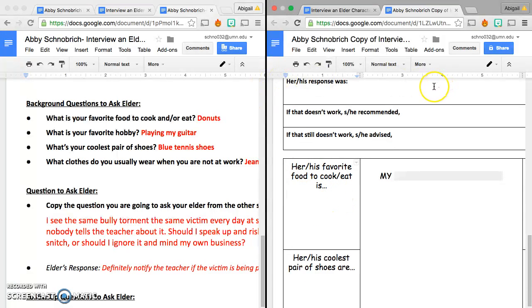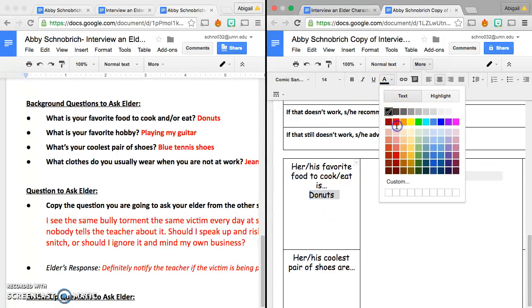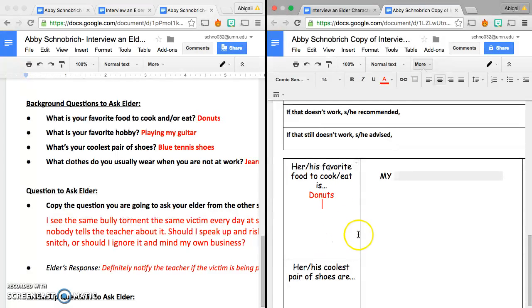So he said his favorite food is donuts, right here. So I'm going to write donuts in here. I like to have that centered. And I also kind of put mine in the color. Okay, so then I want to add a picture of said donuts.